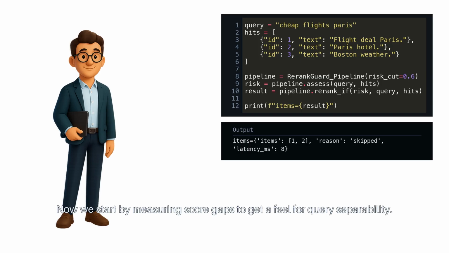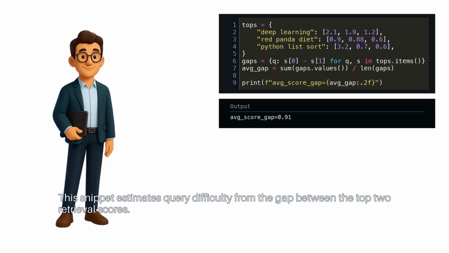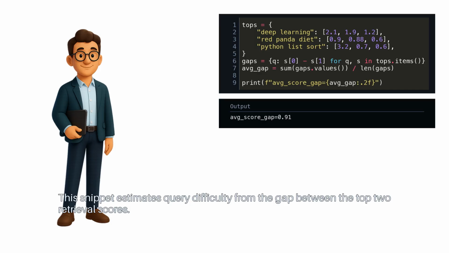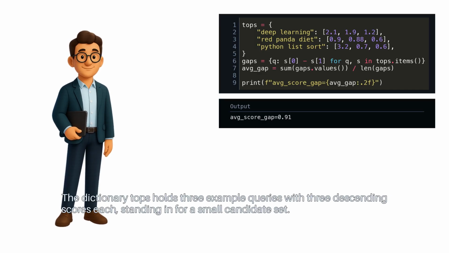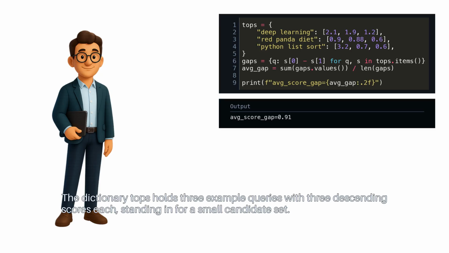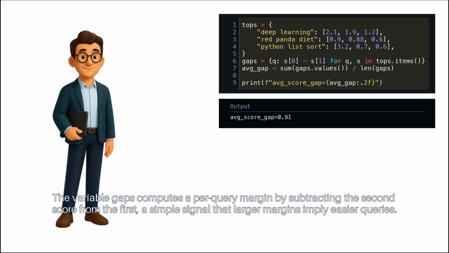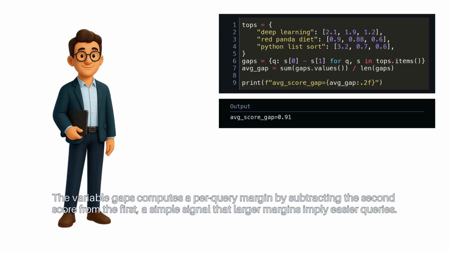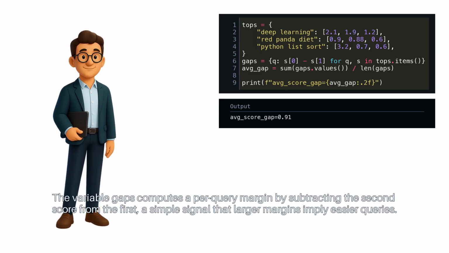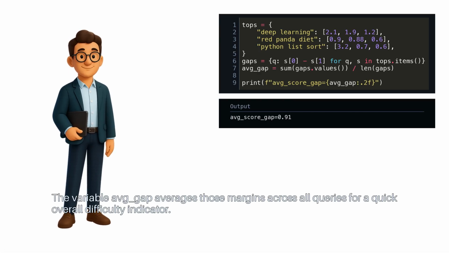Now we start by measuring score gaps to get a feel for query separability. This snippet estimates query difficulty from the gap between the top two retrieval scores. The dictionary tops holds 3 example queries with 3 descending scores each, standing in for a small candidate set. The variable gaps computes a per-query margin by subtracting the second score from the first, a simple signal that larger margins imply easier queries. The variable avg_gap averages those margins across all queries for a quick overall difficulty indicator.